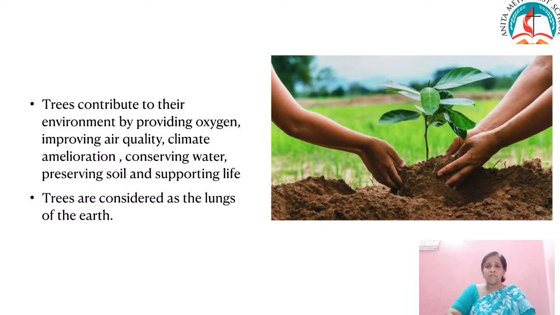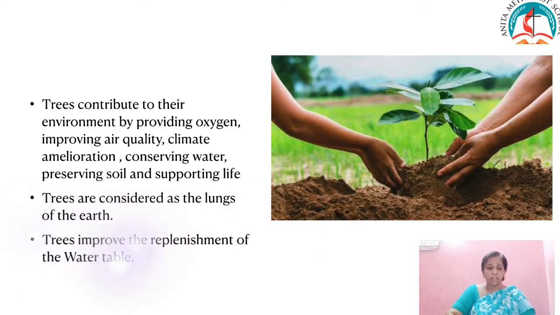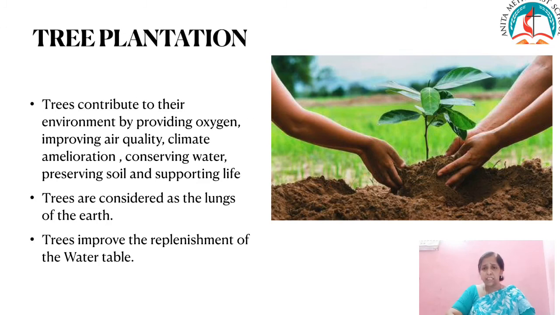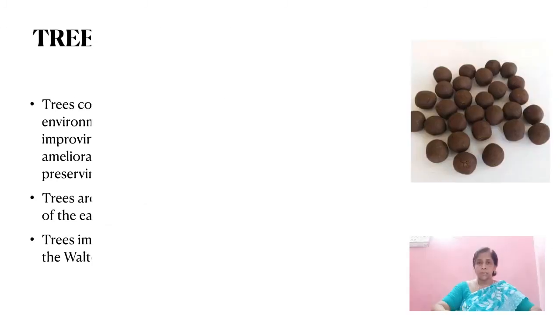During the process of photosynthesis, trees take in carbon dioxide and produce the oxygen we breathe. So, trees are considered as the lungs of the earth. Natural forests and tree plantations improve the water cycle by diminishing runoff and improving the replenishment of the water table.